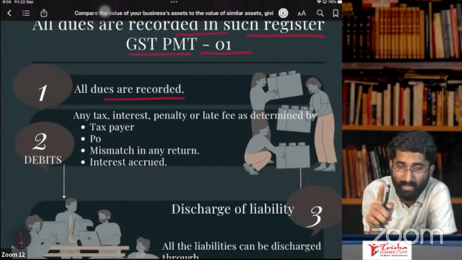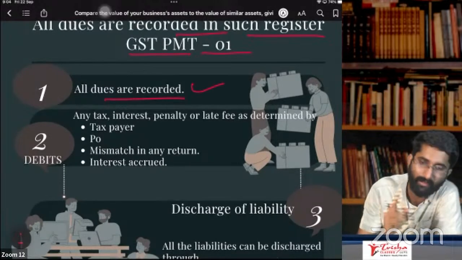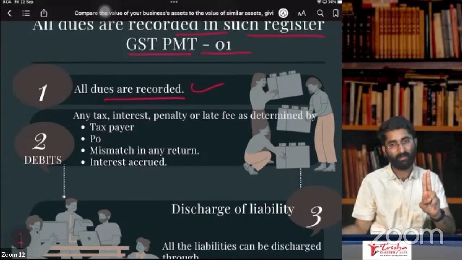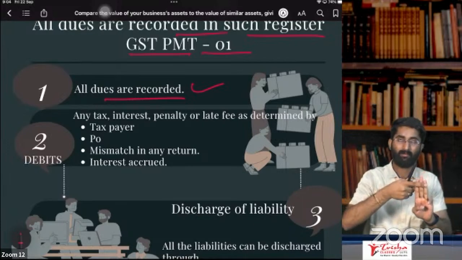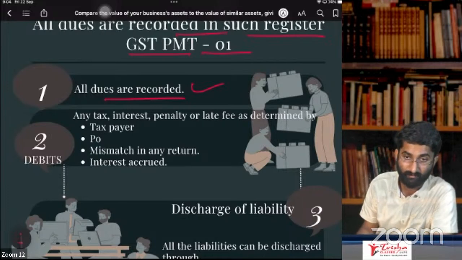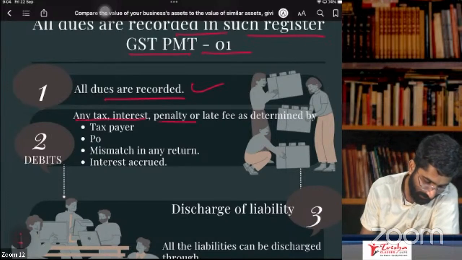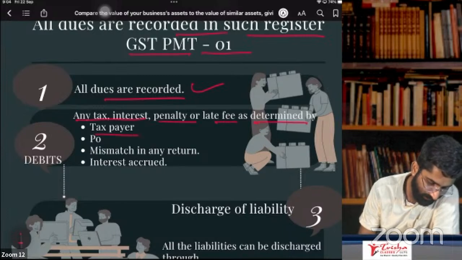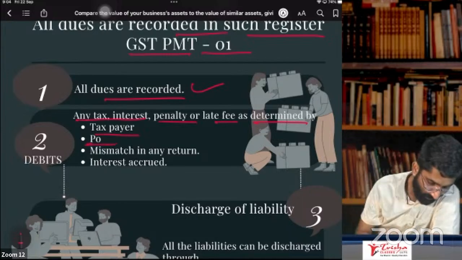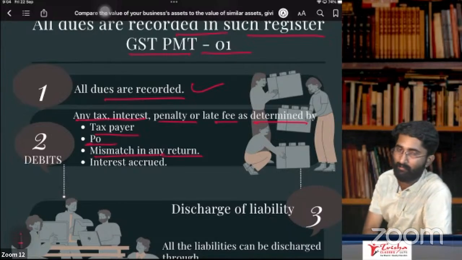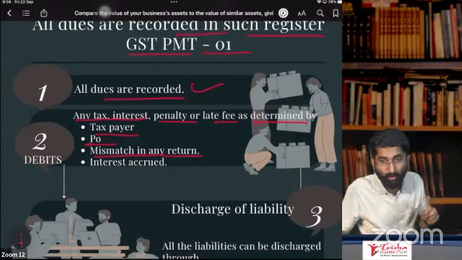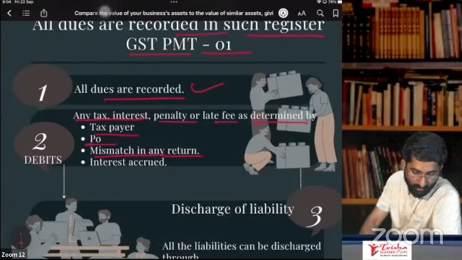Rule number 85 sub rule 1 says that all dues are recorded in the liability register. That means you have to pay the tax, recorded. You have to pay the interest, recorded. You have to pay any other dues, so that will be recorded in the e-liability register. Okay. Any tax, interest, penalty or late fee as determined by the taxpayer, self-assessed tax, PO, proper officer, or mismatch in any return. If you have provided any return and in that return there is any mismatch, that mismatch is also given in this point. That means it will be added to the liability.